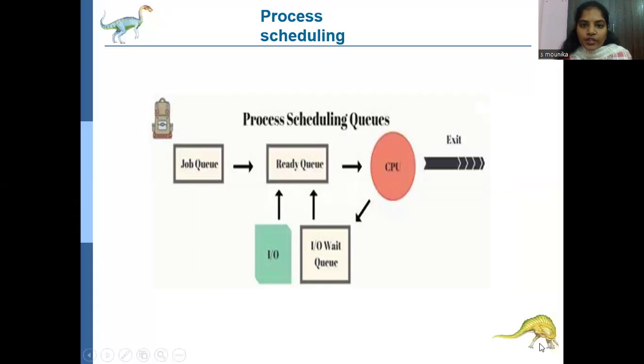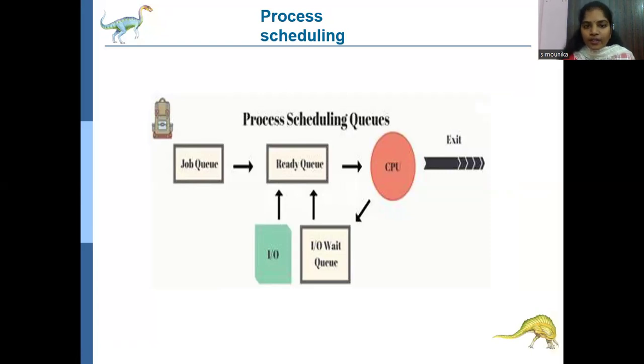Here are the process scheduling queues: the job queue, ready queue, CPU, input output wait queue. This is the process scheduling queues diagram. First, in the job queue, multiple processes P1, P2, P3 are placed, which means these processes are going to be executed.